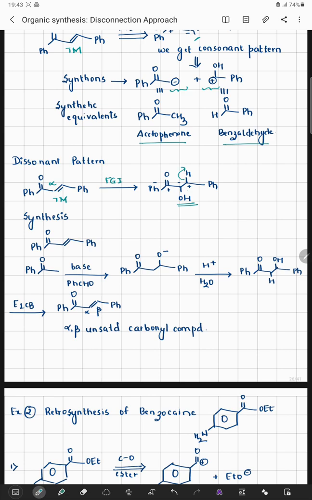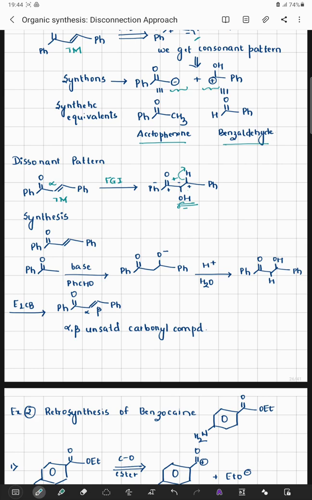If I remove this proton, I can get a positively charged species. When I see the next carbon, again, if I can observe that because there is a carbocation, there should be a presence of a negatively charged species. But oxygen will already carry a partially negative charge. Hence, the carbon that should be present here should have a partial positive charge. But that is not the case over here. Hence, it is following a non-superimposable pattern and hence that pattern is said to be a dissonant pattern.